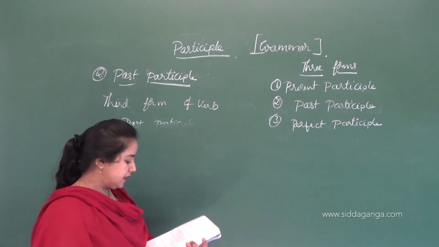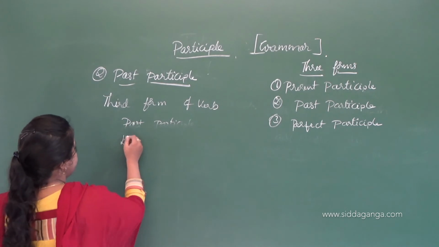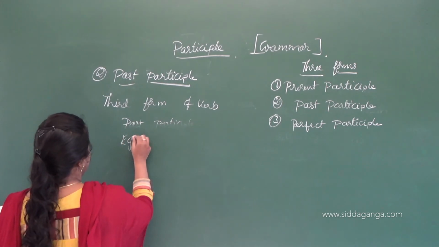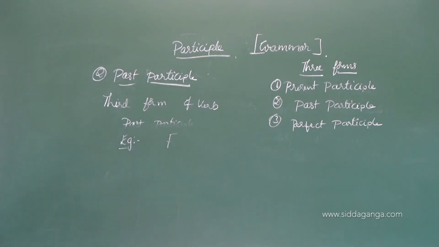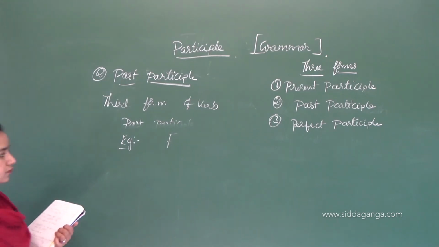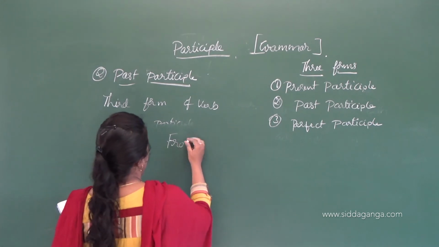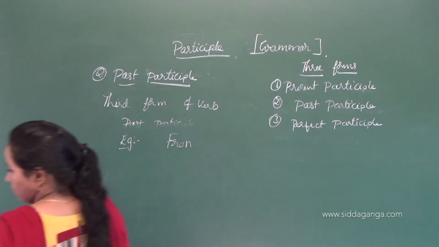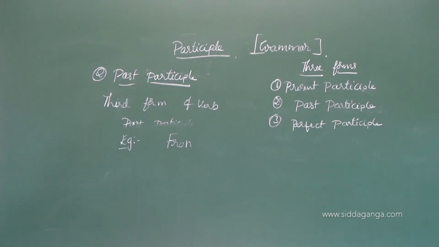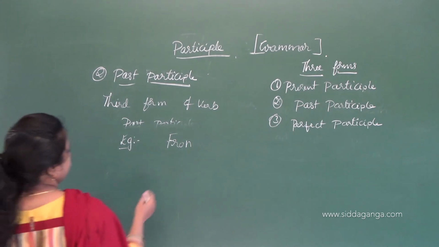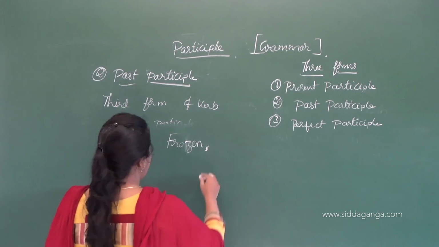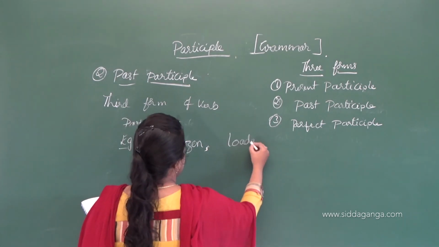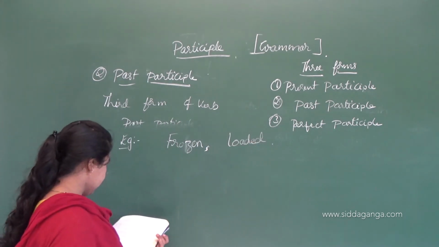So let's see the examples here. Example: frozen, loaded.